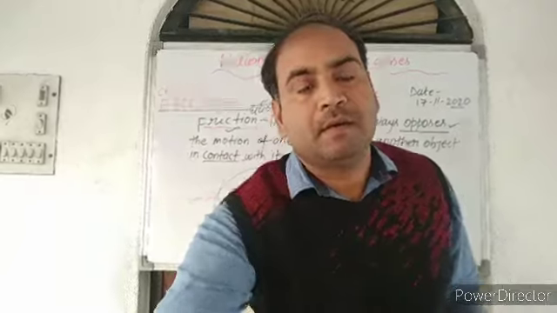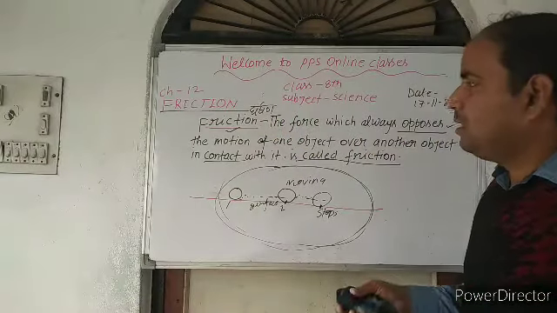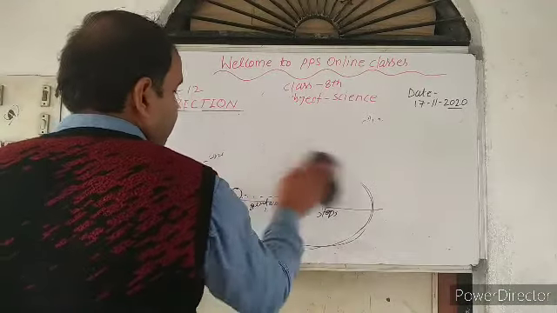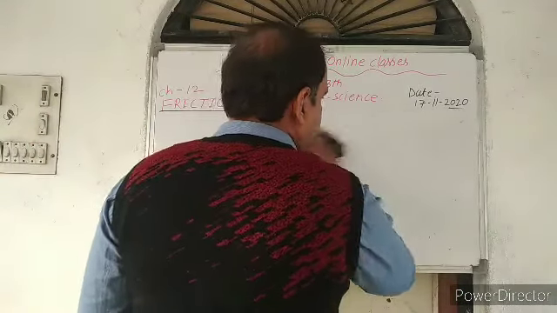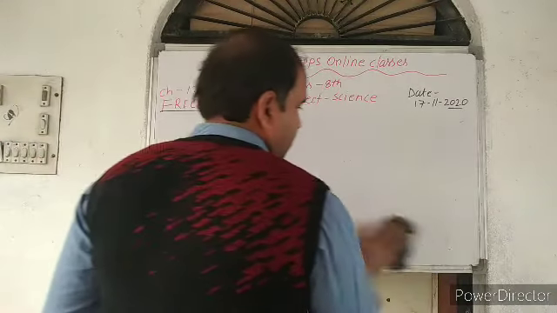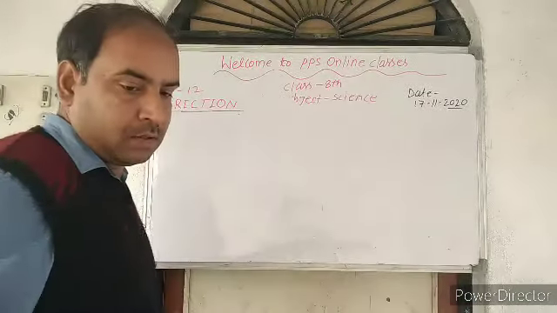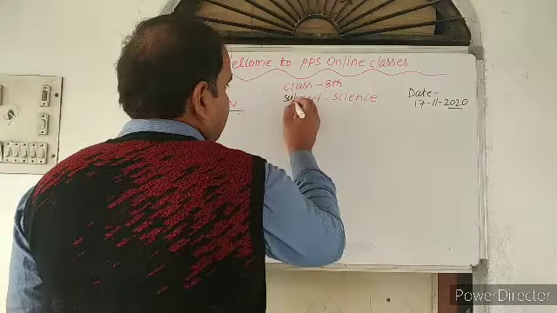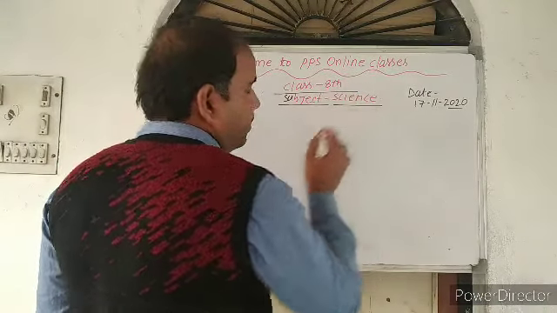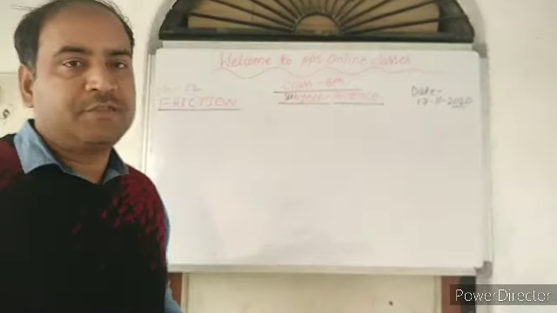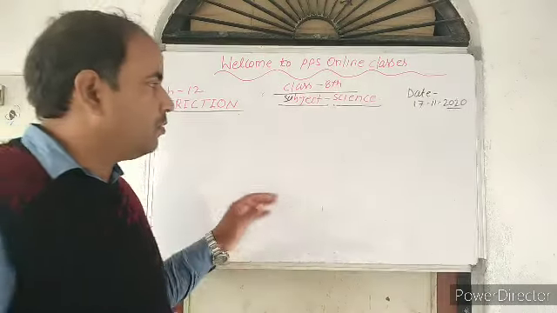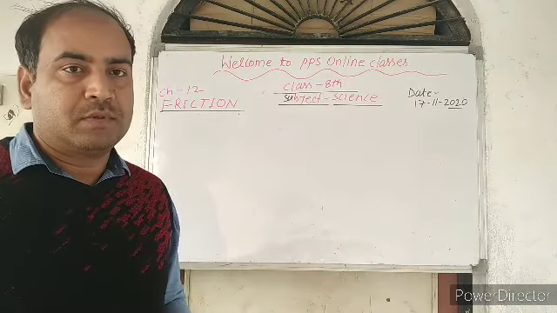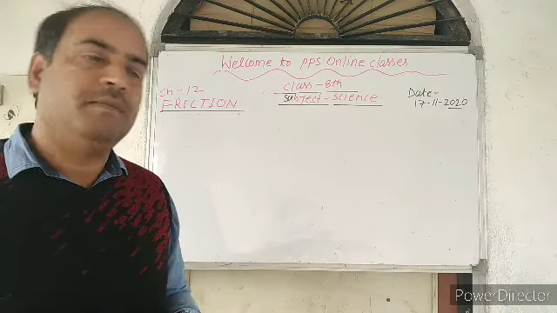Now let us describe how we can define the frictional force totally. Okay students, let us take an activity to show that. Let us perform an activity associated with the description. On the basis of that, we can totally describe the frictional force as an opposing force. Friction opposes the motion.